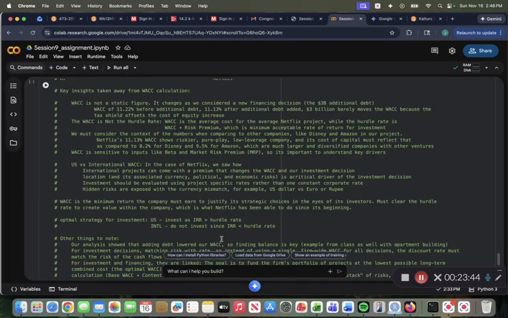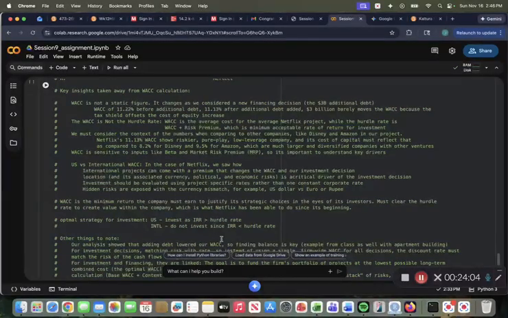We saw that the $3 billion barely moves the WACC because the tax shield offsets the cost of equity increase. So that's another super interesting insight to take away from that. And then we must consider the context of the numbers when comparing to other numbers like Disney and Amazon in our project, specifically the context of the WACC numbers.